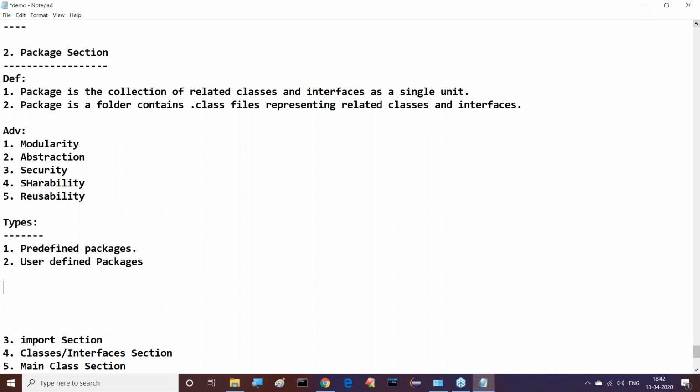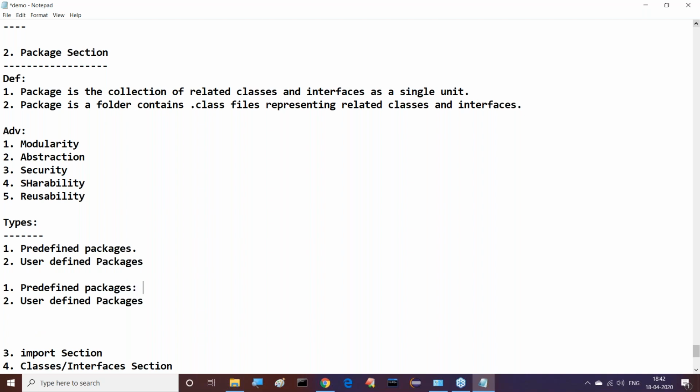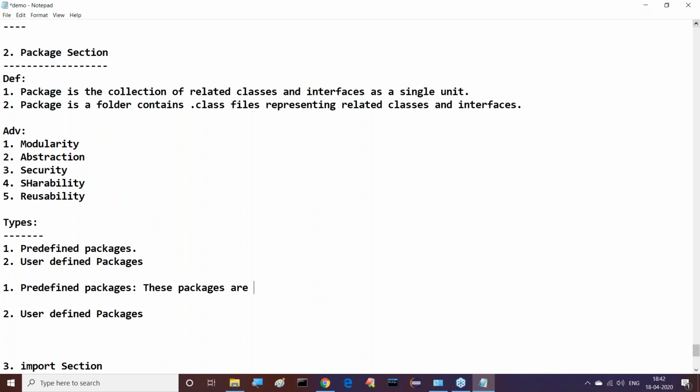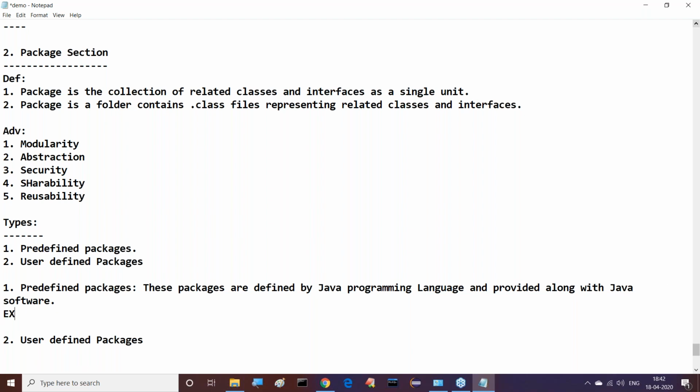Predefined packages are defined by the Java programming language and provided along with the Java software.